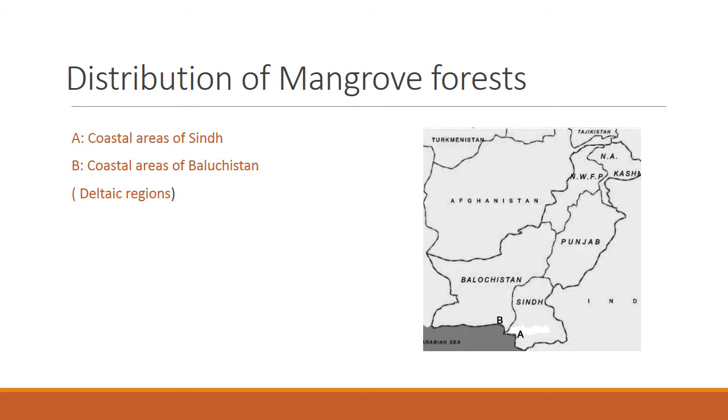Students, here is a map of Pakistan that is showing the distribution of mangrove forests. A is showing the coastal areas of Sindh, that is deltaic region, and B is showing coastal areas of Balochistan. So these both regions A and B are deltaic regions where mostly mangrove forests of Pakistan are found.